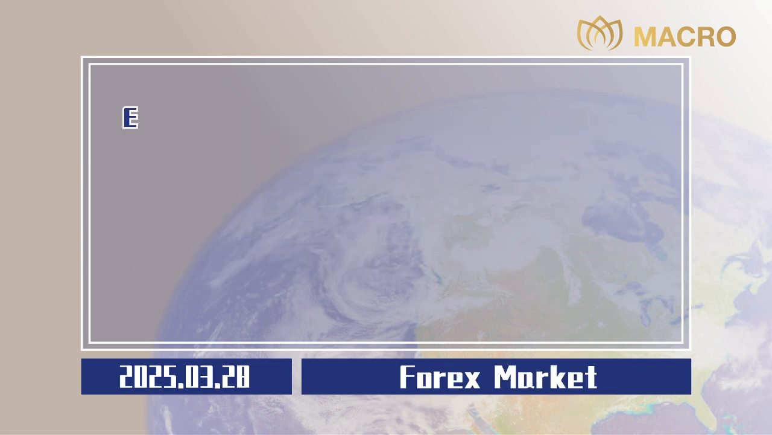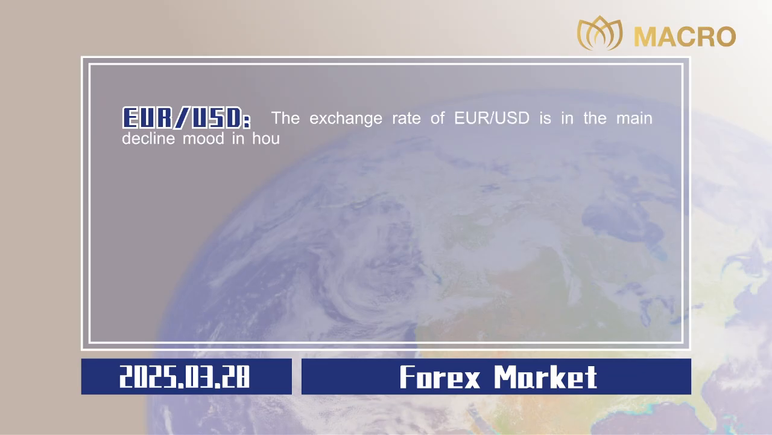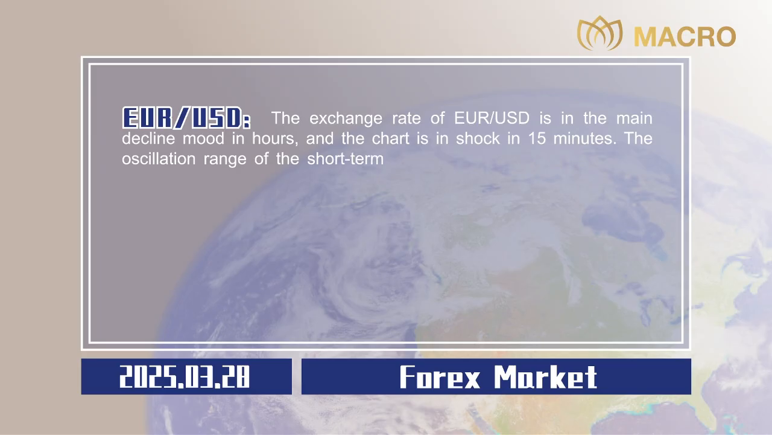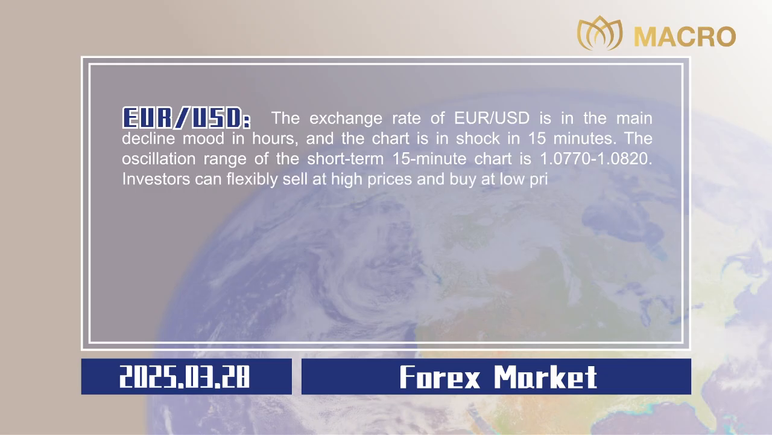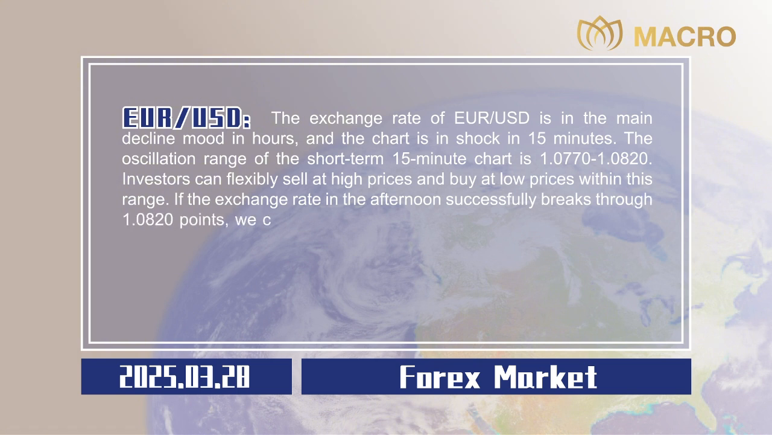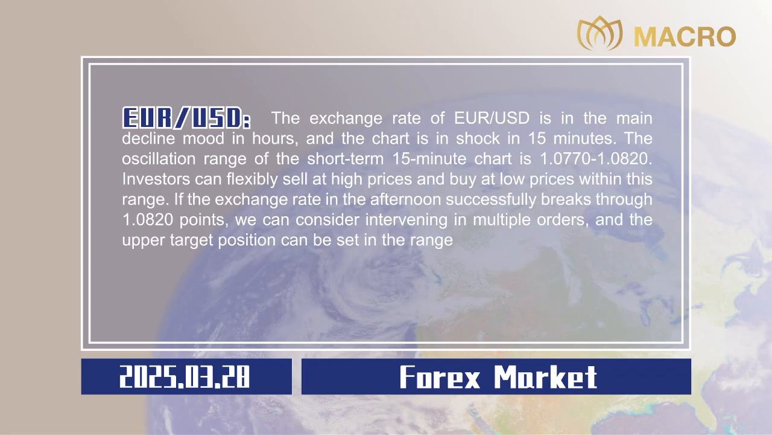Forex market. Euro to US dollar. The exchange rate of euro to US dollar is in a main decline mood on the hourly chart, and the chart is in shock in 15 minutes. The oscillation range of the short-term 15-minute chart is 1.0770 to 1.0820. Investors can flexibly sell at high prices and buy at low prices within this range. If the exchange rate in the afternoon successfully breaks through 1.0820 points, we can consider intervening in multiple orders, and the upper target position can be set in the range of 1.0860 to 1.0890.